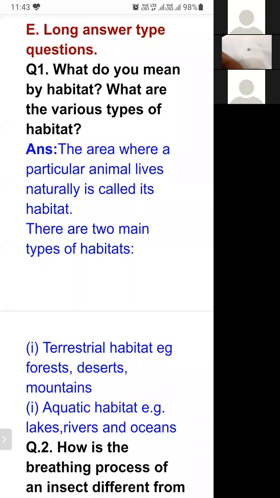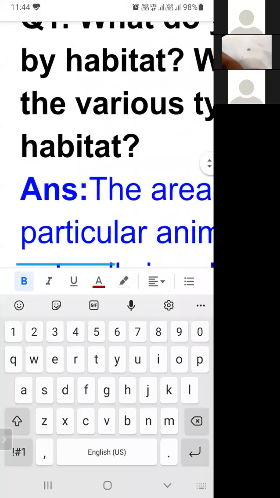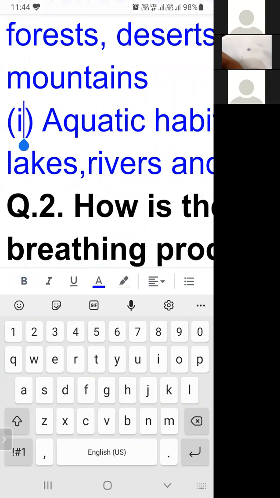First, terrestrial habitat. For example, forest, desert, mountains. Forest, desert, mountains belong to terrestrial habitat, meaning the land area, the area on the land. It can be forest, it can be desert, it can be mountain. So students, here is some misprint. I'm going to correct this, and it is not one, it is the second part.